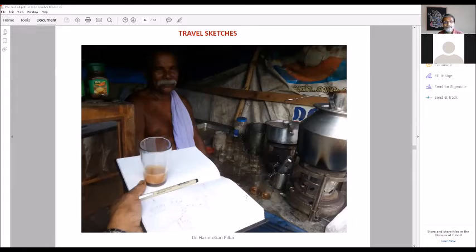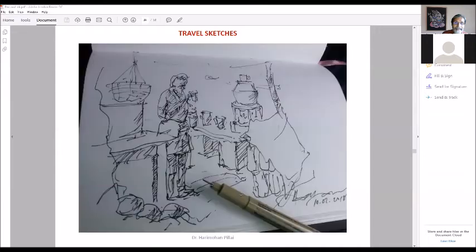So for example, I was having a cup of tea on the way to Kovalam. So we stopped at this chai wala shop. He was very thrilled because when I took out my sketchbook, he asked what I was doing. So I said, I want to sketch you. So he was very happy. He gave me another cup of tea. So this is the guy there, and this is the sketch I did of him making tea. So very quickly while he was making tea, tea making is a dynamic process. He won't wait for you. So you have to very quickly sketch the whole activity like that.